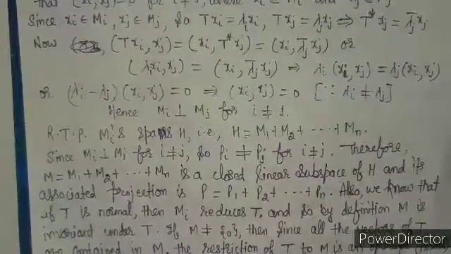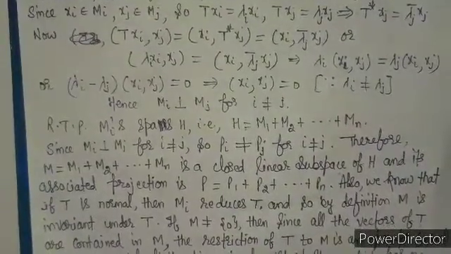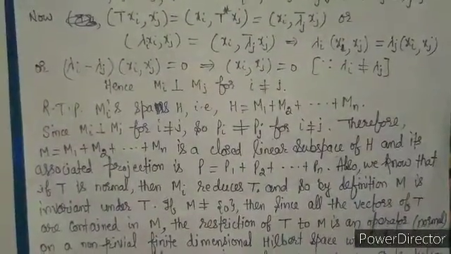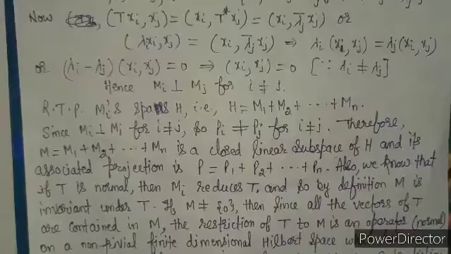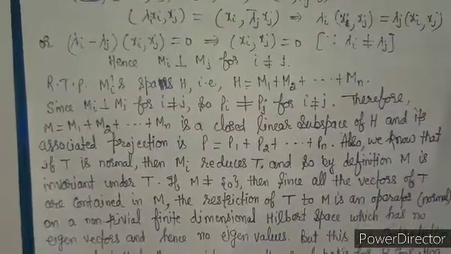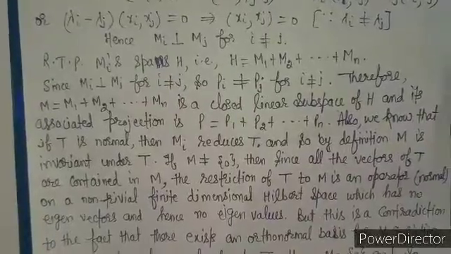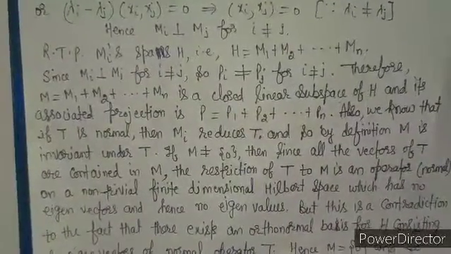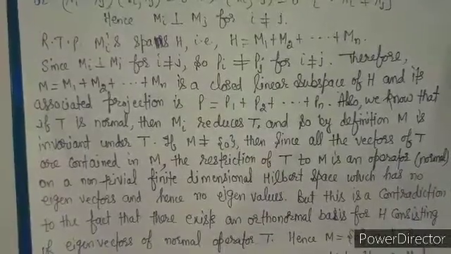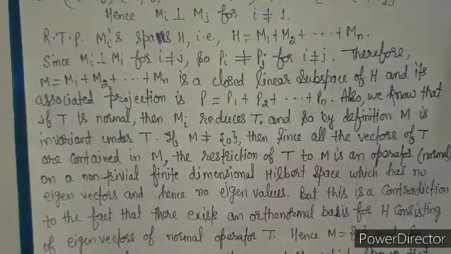That's why we can say that M equal to M1 plus M2 plus up to Mn is a closed linear subspace of H. And its associated projection: for M1 we get P1, for M2 we get P2, for Mn we get Pn. That's why we get its associated projection as P equal to P1 plus P2 plus up to Pn.